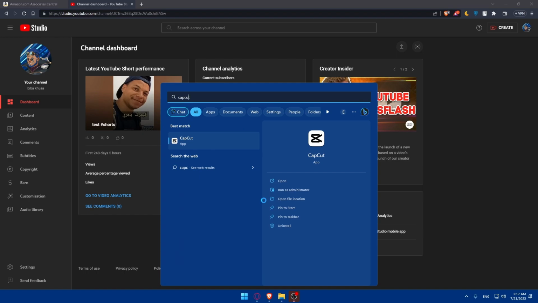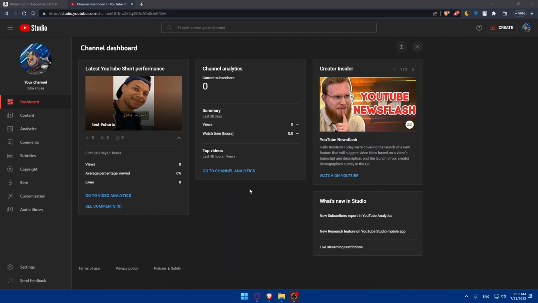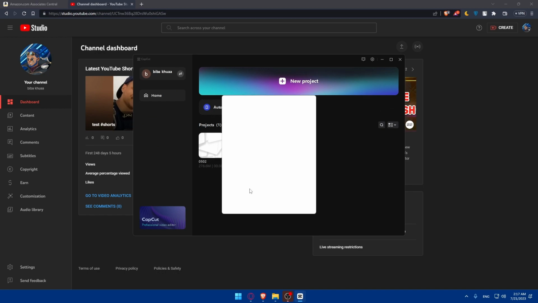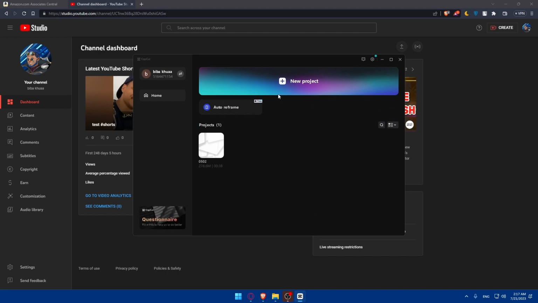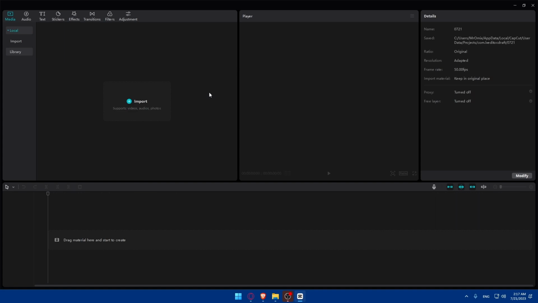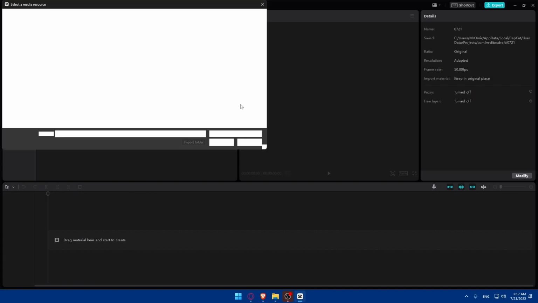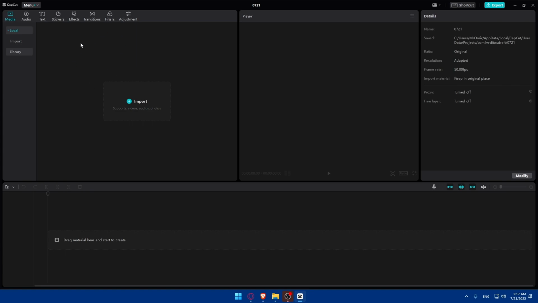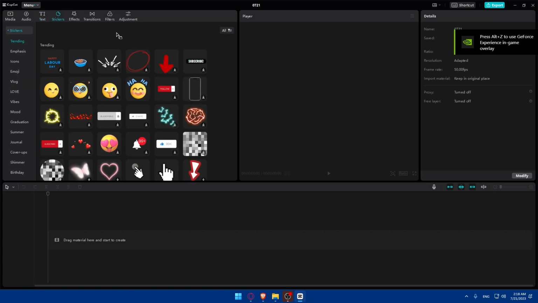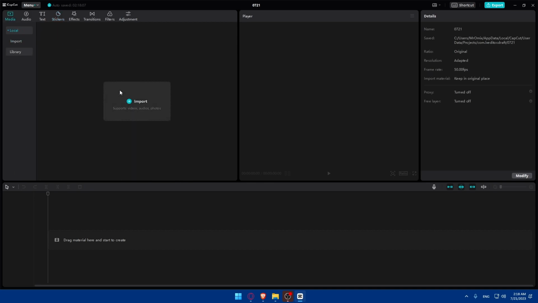You can simply use something like CapCut here. I'm just going to show you this. Of course, you can use any other platform that you want. I'm not going to install it now, but you can simply start a new project here. Just drag or import your video here. Once it's imported, you'll be able to add some audio if you want, some text, stickers, effects, transitions, filters, or any adjustment that you want to make your YouTube Shorts more interesting, and of course, to catch people so they stay on the video and even like the product so they can click on your affiliate link.